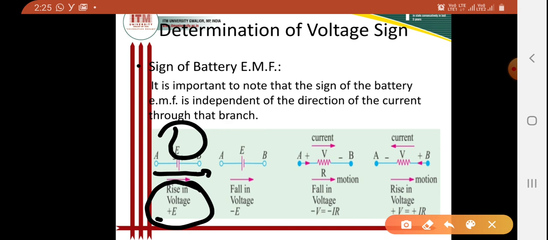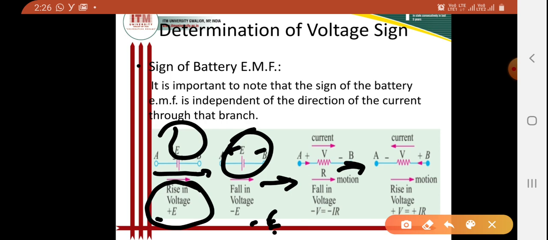And when there is a fall in voltage, this side will be plus and this side will be minus. So this is our other battery source. Here there is a fall in voltage, and the direction will be this, so it will be negative. Similarly, when I am talking about the current, a fall in voltage means minus V, which will be equal to minus IR. And this is the direction of.